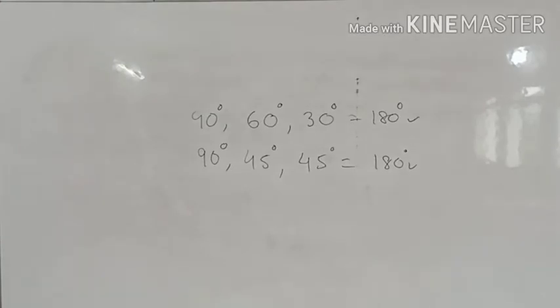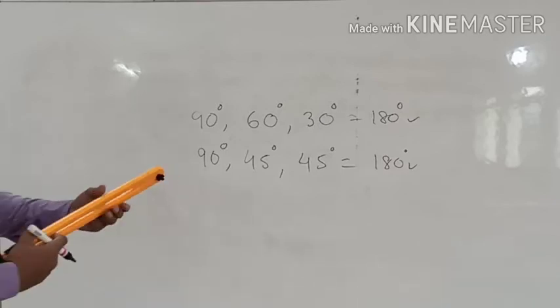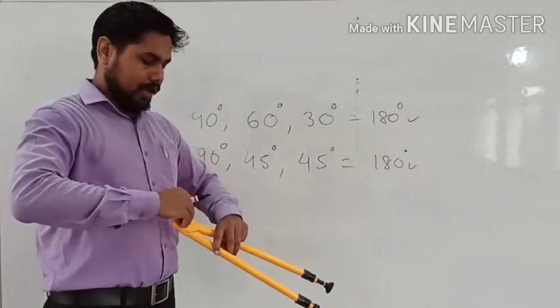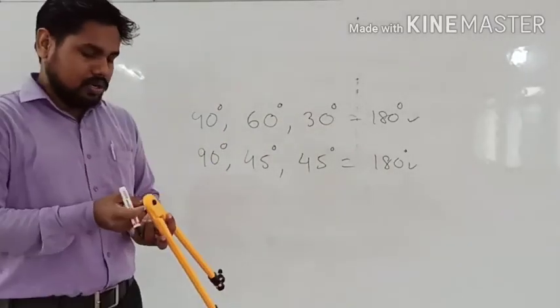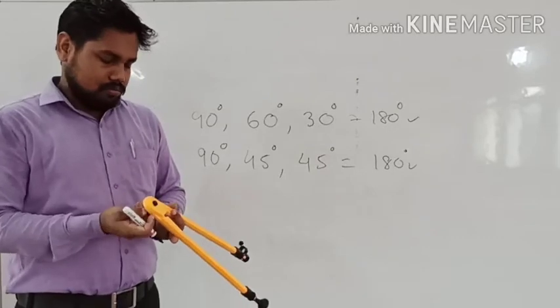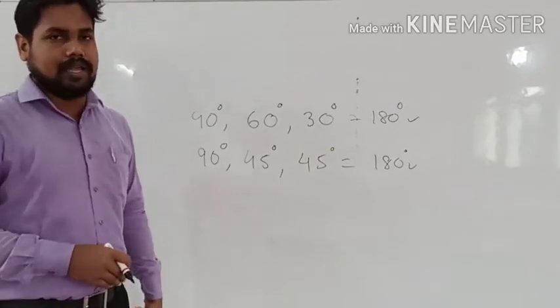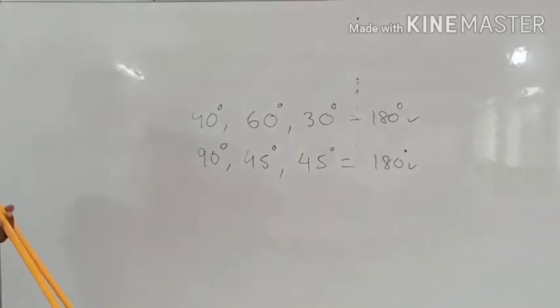After the set square we have the divider. I don't have the divider with me, but it looks like that only. In both the cases it will be the same. We can use it to divide any line segments or any lengths, or to measure any lengths.